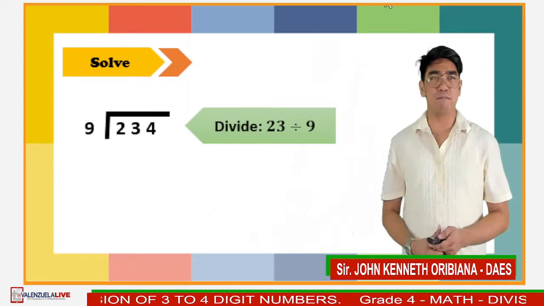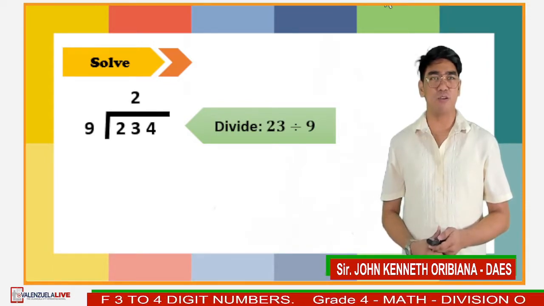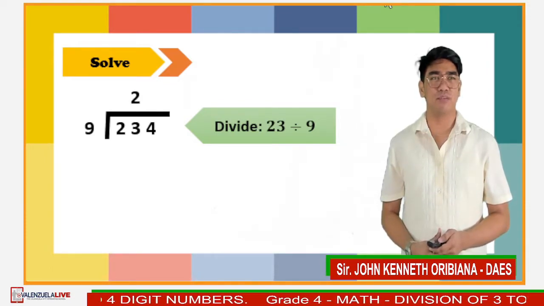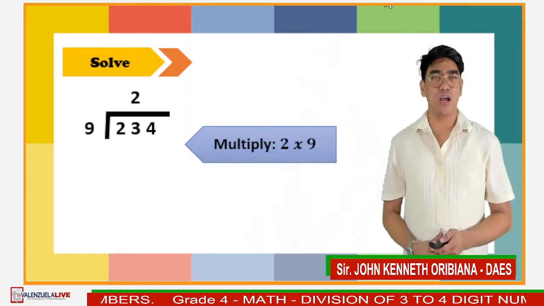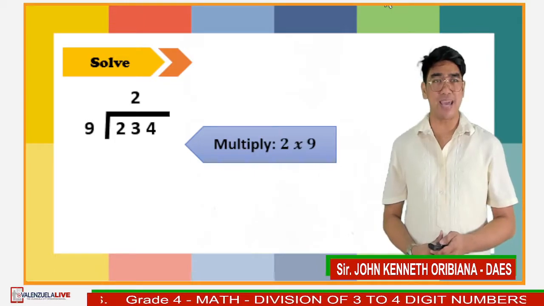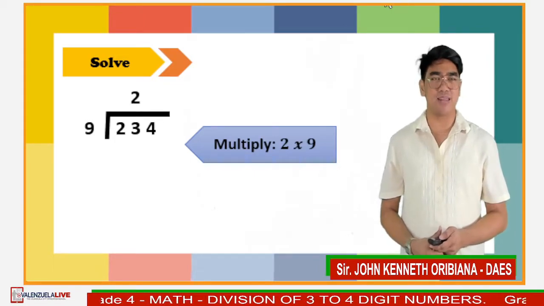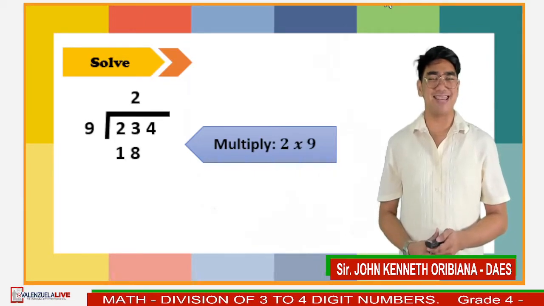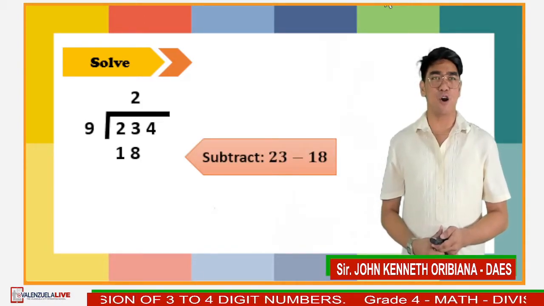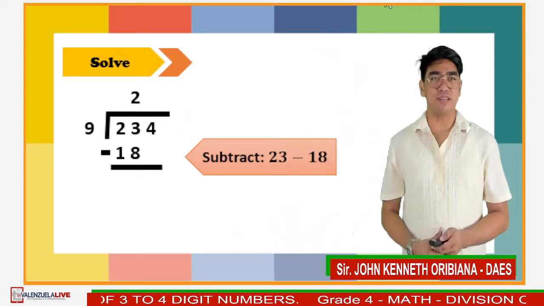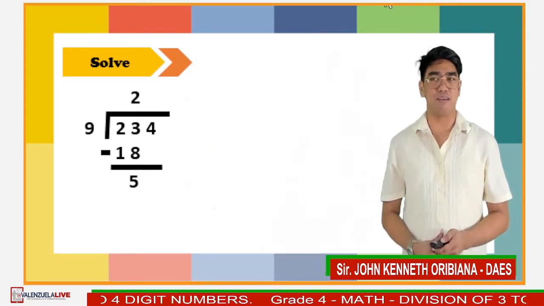Divide 23 by 9, and the quotient is 2. Next, multiply 2 and 9, and the product is 18. Subtract 18 from 23, and the difference is 5.